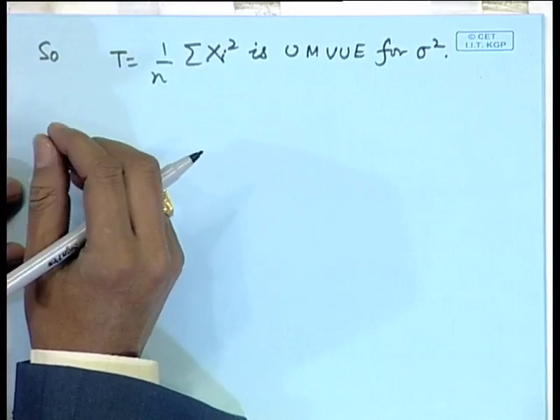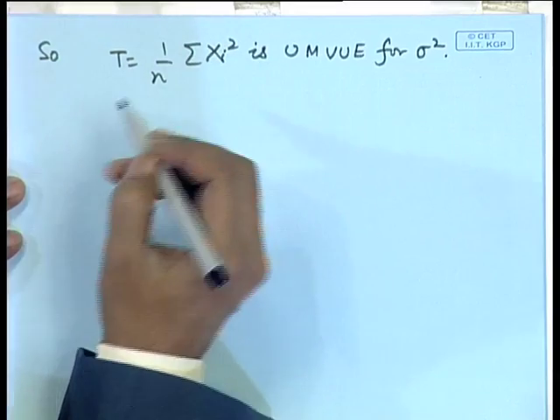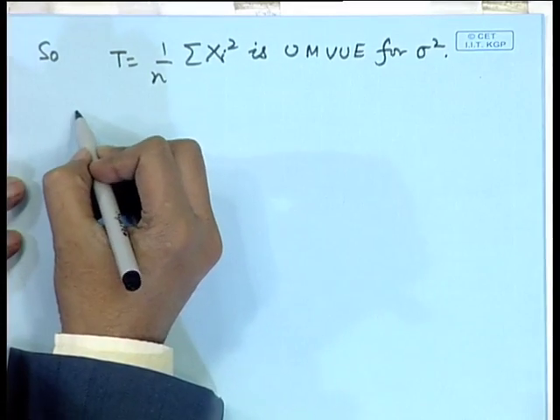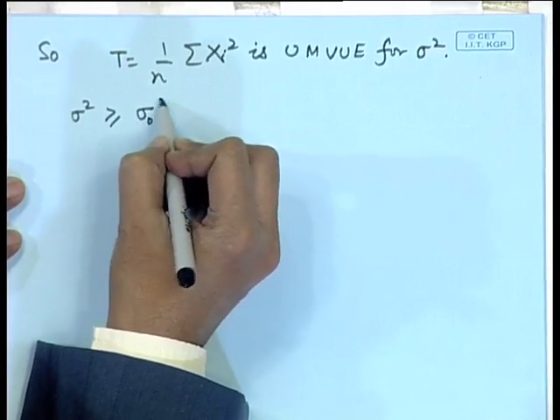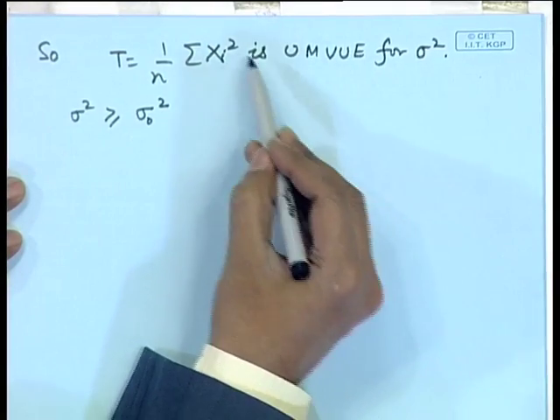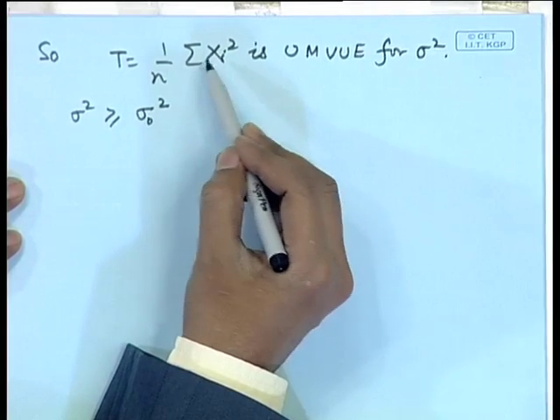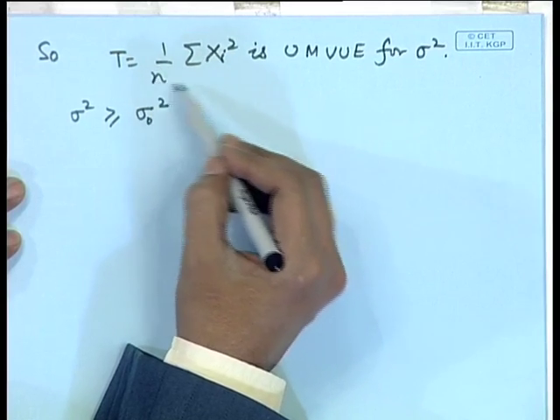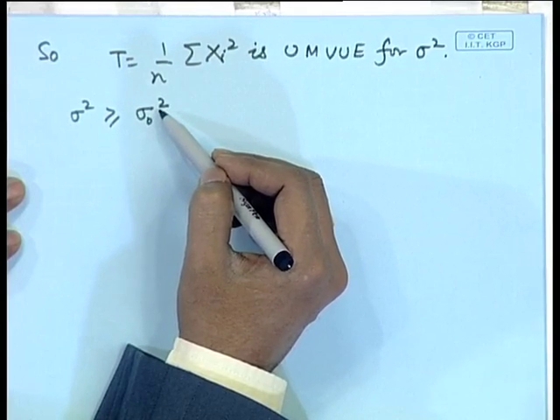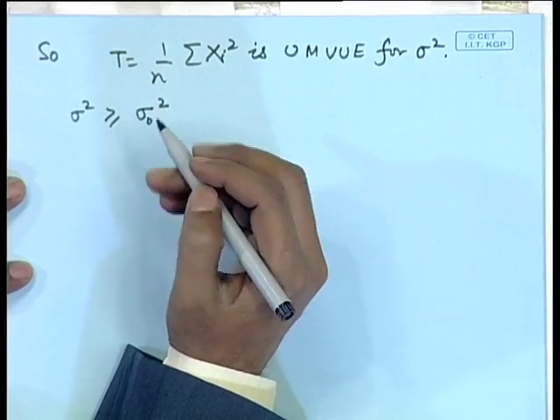This also shows that whatever information is coming in the form of the likelihood function, that means the data and the parameter space, should play a full role in deriving any inference, in particular for estimation. Suppose here we have another restriction, say sigma square is greater than or equal to sigma naught square. Obviously, this 1 by n sigma x i square, which was the MLE as well as UMVUE, becomes a slightly unreasonable estimator if it is observed that this value is less than sigma naught square. Let us see how to modify the maximum likelihood estimator.